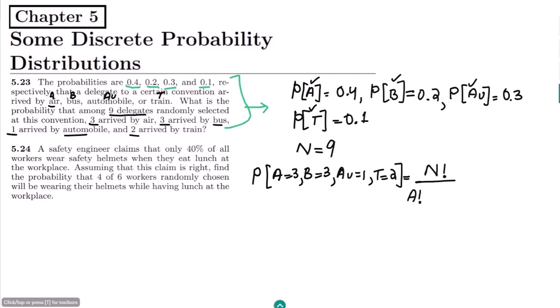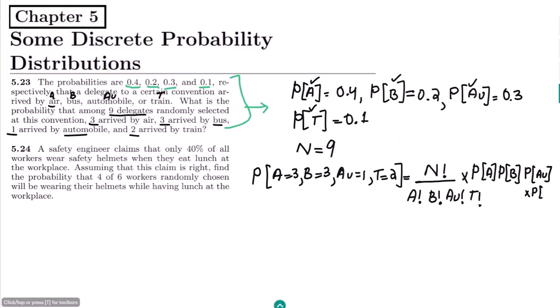the number of a's, a factorial, b factorial, au factorial and t factorial, and then multiplying with the probabilities. This is the probability of A multiplied by the probability of B, multiplying it with the probability of AU, okay, and also with the probability of what?